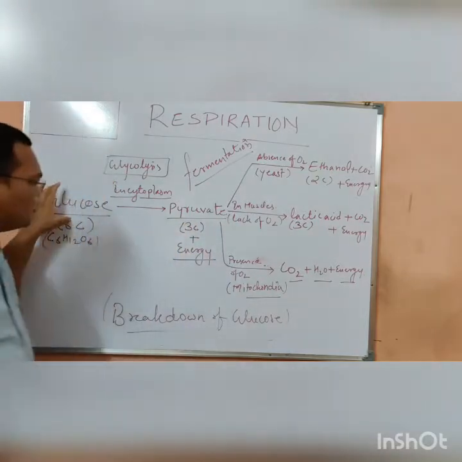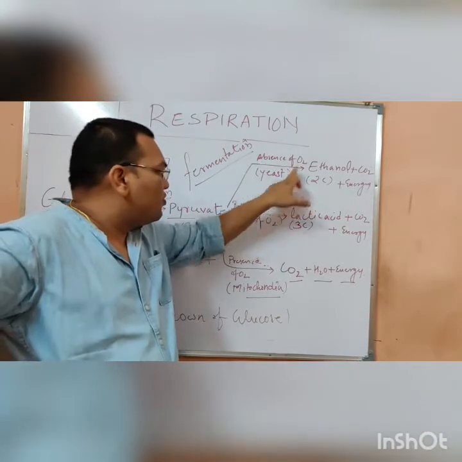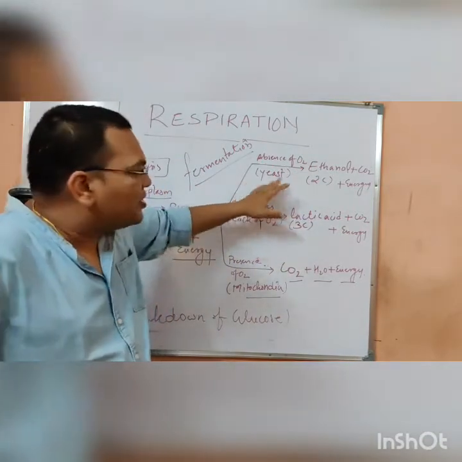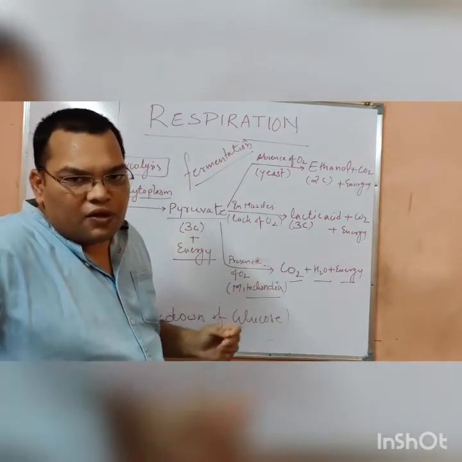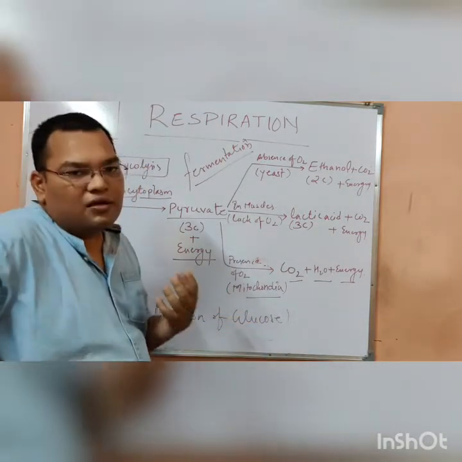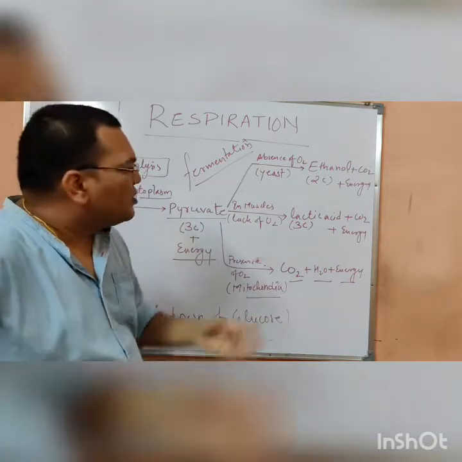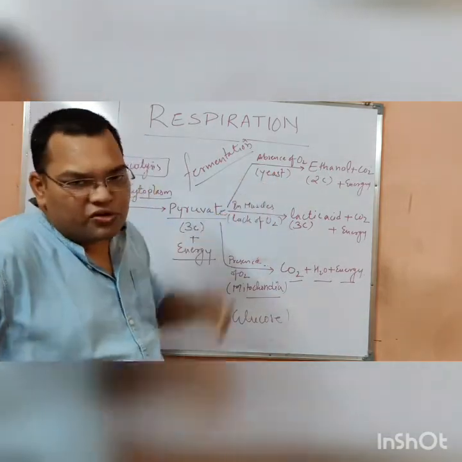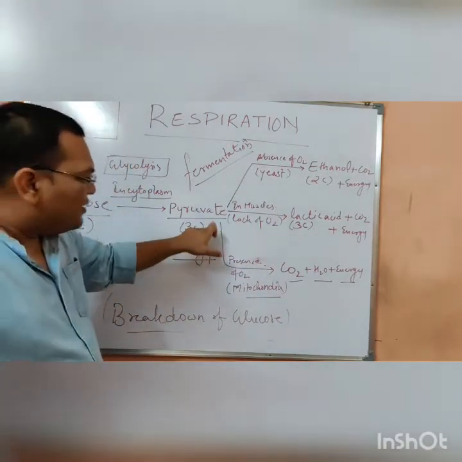The glucose is first converted into pyruvate, and in the absence of O2, the example is yeast, it converts into ethanol, CO2 and energy. Many brewing industries, those making wines and alcohols, use this process, which is known as fermentation. Now first glucose converts into pyruvate, and then in muscles.